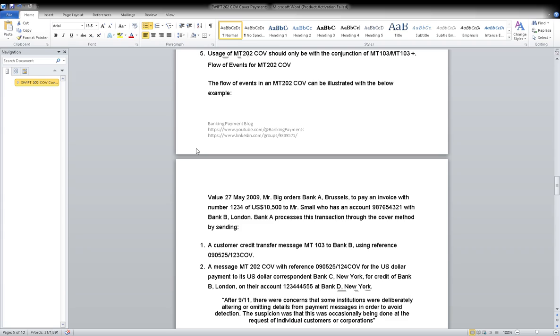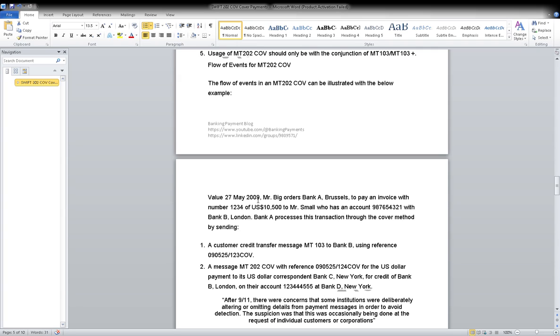Now next is the customer statement message. So now you understand where we can see 940 and 950, at the end. When your beneficiary's bank receives the payment and passes it to the beneficiary, the message sent is called 940 or 950. This statement message, MT940, is used to provide a detailed statement of the transactions of an account. All the transactions of the account, including all the debits and credits that have occurred over a specific period. Okay, got it? Very simple language. A detailed statement for a specific period.